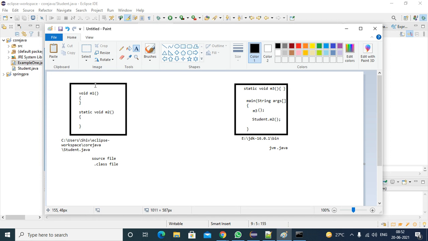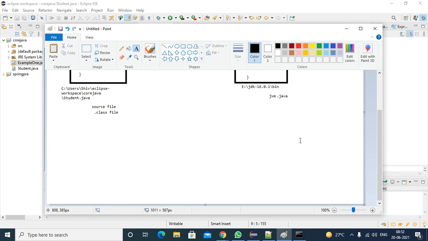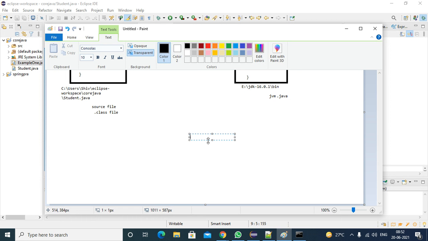Yes, sir. So this is a separate class. In this class, the M2 method is there. M2 is a static method, and this is a separate class. So if you want to call this M2 method, you need not create an object. You only need to know the class name and method name. By using the class name and method name, you can call the method directly. The same case is applicable here.